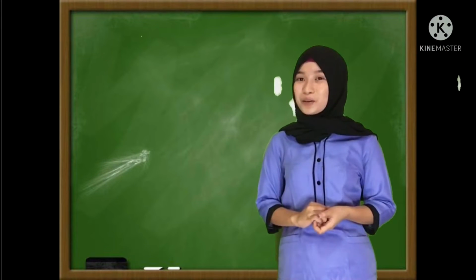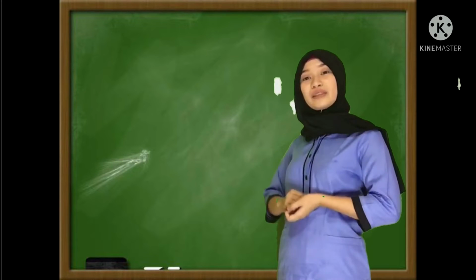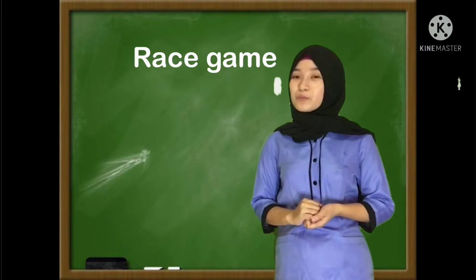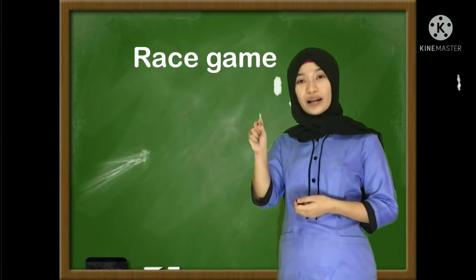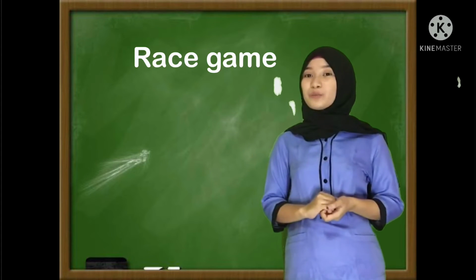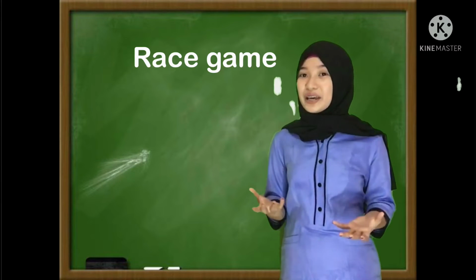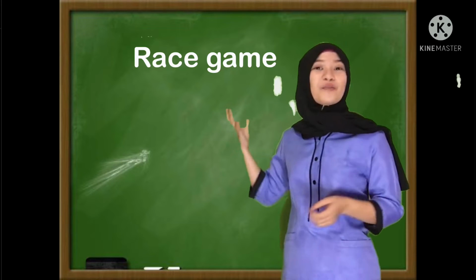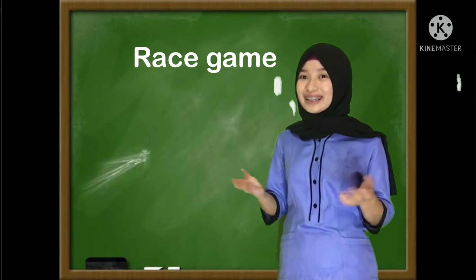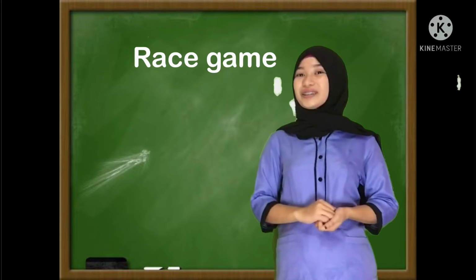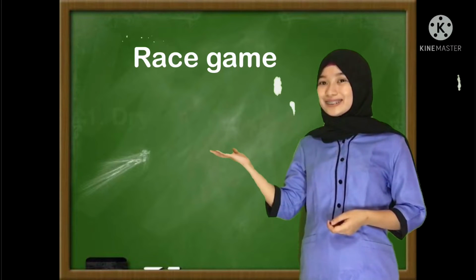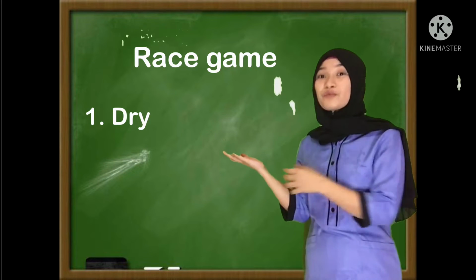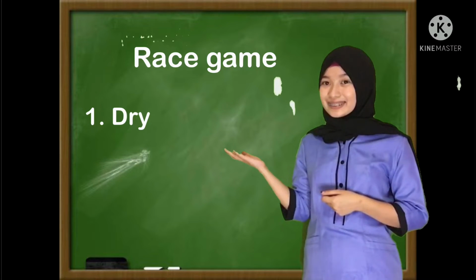Now it's time to do our activity. Our activity is named Race Game. I will divide you into two groups, and the right side will be group 1 and the left side will be group 2. I will say a word and tell me what is the antonym or the synonym of the given word. Are you ready? Very good. Number 1. Class, can you tell me what is the antonym of the word dry? Yes, Chrissy.